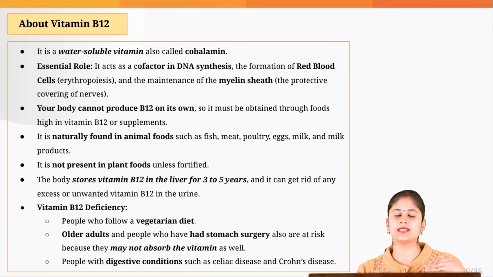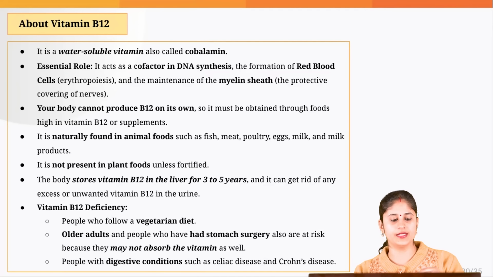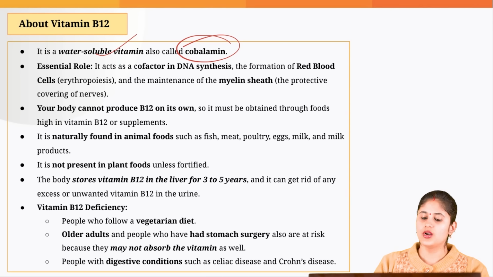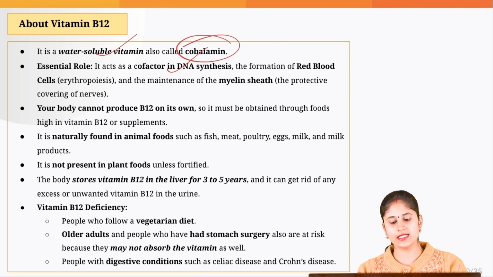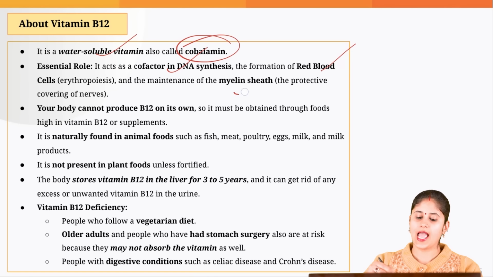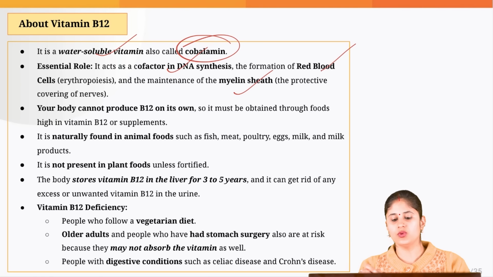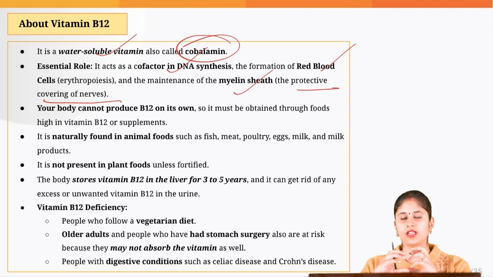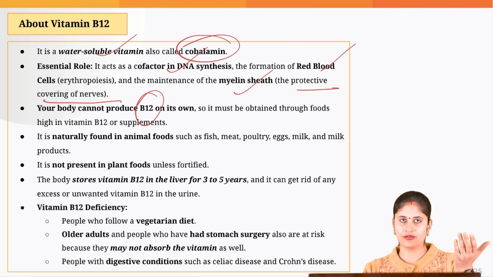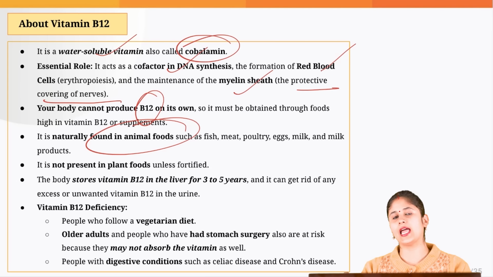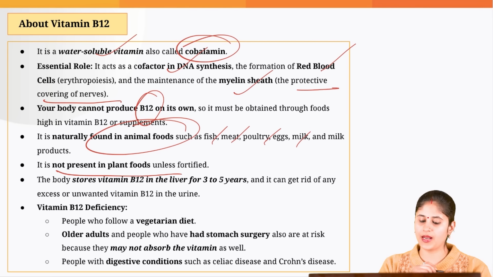Now let's understand this particular vitamin B12 in greater detail. It is a water soluble vitamin and it is also called cobalamin. Its essential role is that it acts as a cofactor in DNA synthesis, formation of red blood cells and maintenance of the myelin sheath, which is basically the protective sheath covering your nerves. Your body cannot produce this vitamin on its own, so you have to get it from external foods. As I told you, it is majorly found in animal foods like fish, meat, poultry, egg, milk, etc. It is not present in plant-based foods.